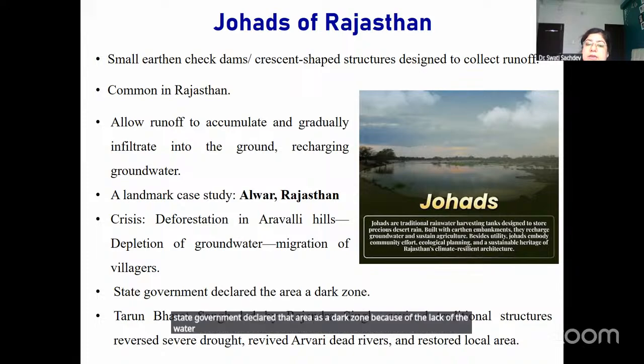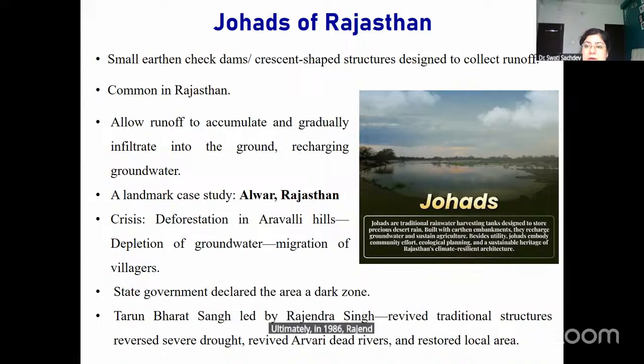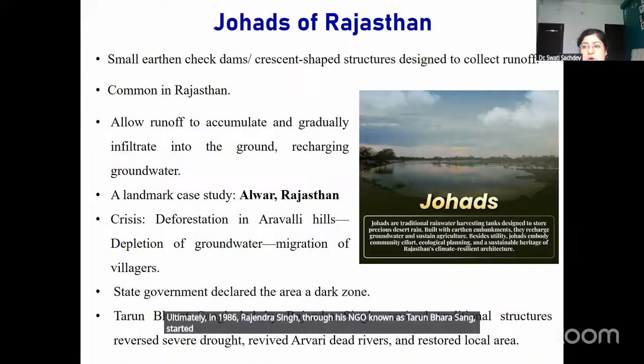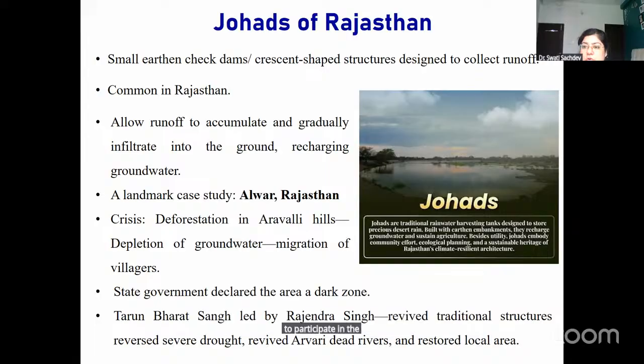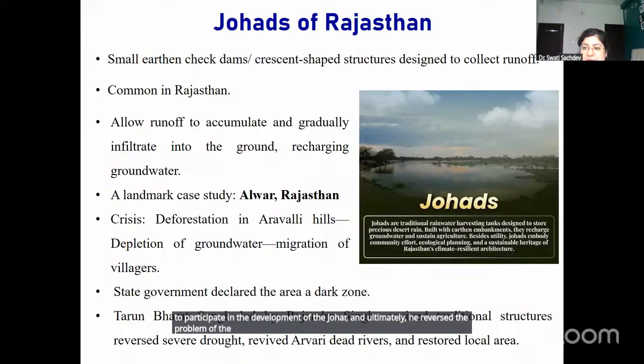Ultimately, in 1986, Rajendra Singh, through his NGO known as Tarun Bharat Sangh, started reviving the johars for water revival. He encouraged local communities to participate in the development of the johar, and ultimately he reversed the problem of water scarcity in those areas.